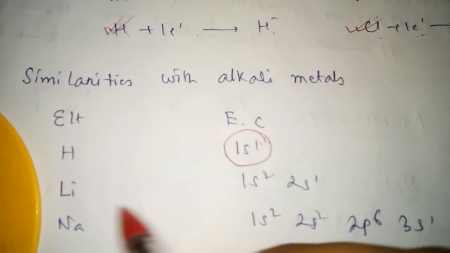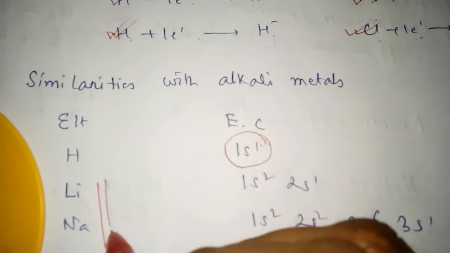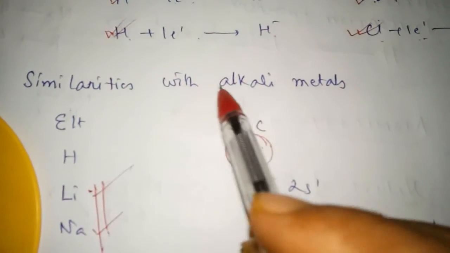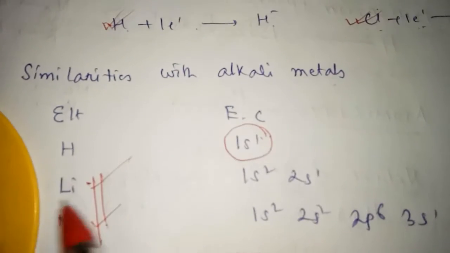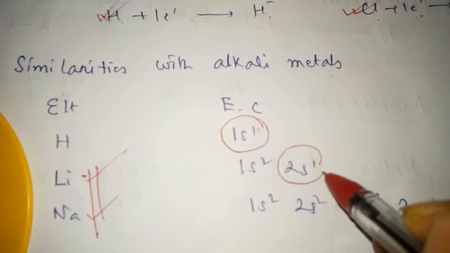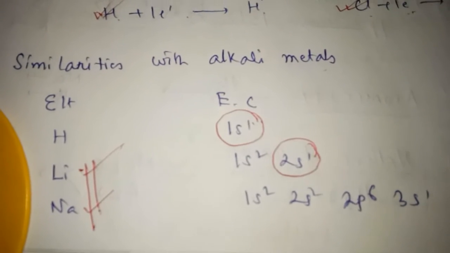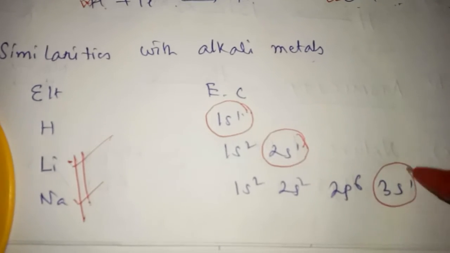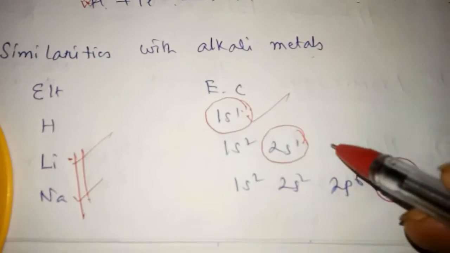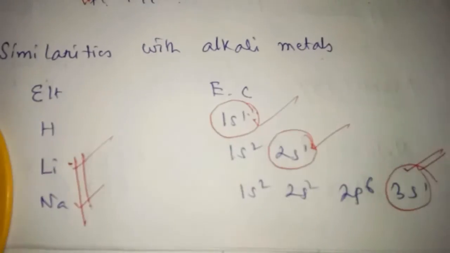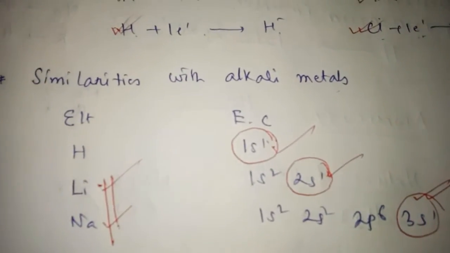Hydrogen resembles alkali metals like lithium and sodium. Lithium has in the outermost shell 1 electron, 2s1, and sodium also has 1 electron in the outermost shell, 3s1. So 1s1, 2s1, 3s1: hydrogen resembles the alkali metals.